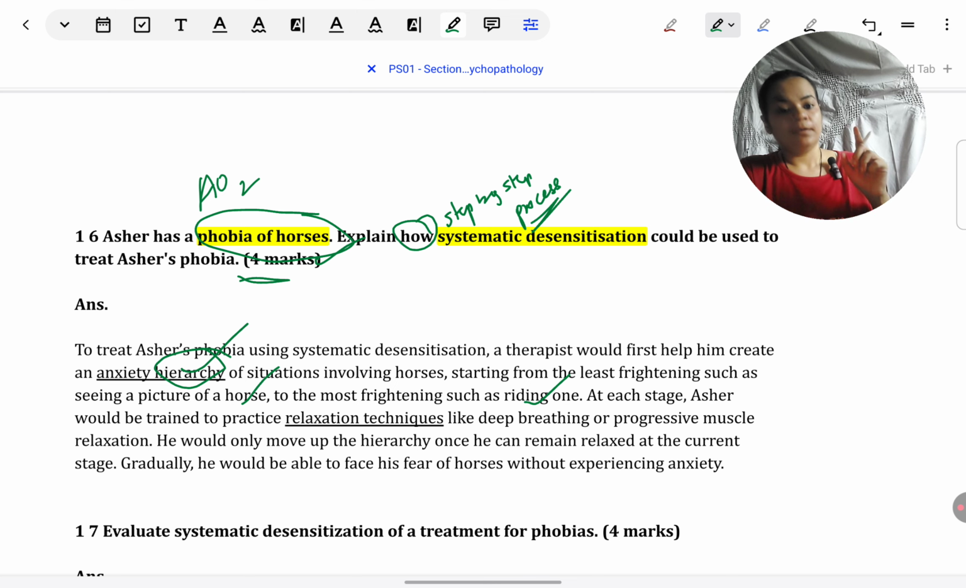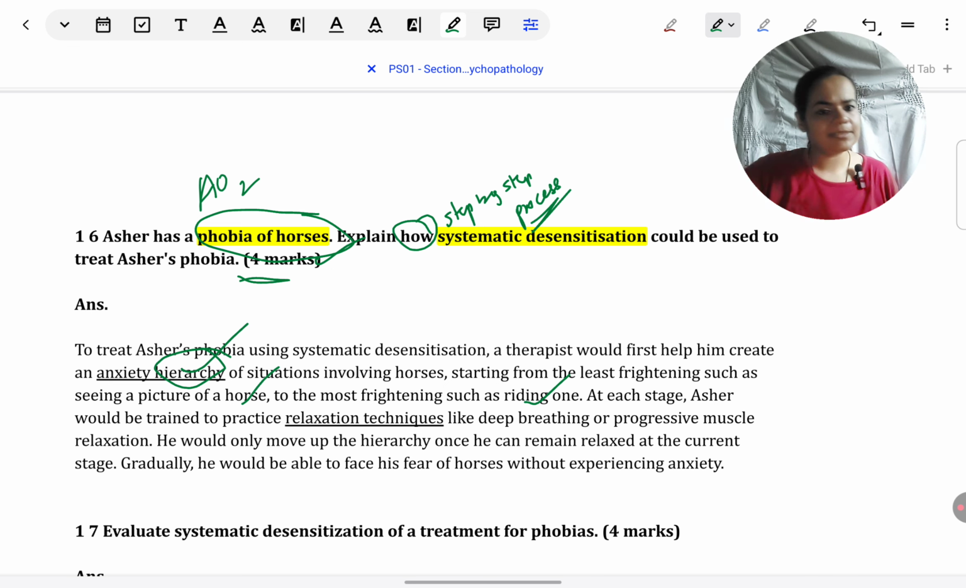But actually riding on a horse could be the most frightening situation for Asher, that would be placed right on top of the hierarchy. So if you need to pause and read the example, how it is phrased, the phrasing is very important. Not only examples of situations, but how they would be placed lower and higher on the hierarchy. That needs to come across to show your knowledge of systematic desensitization and to show that you can apply it to any given situation.